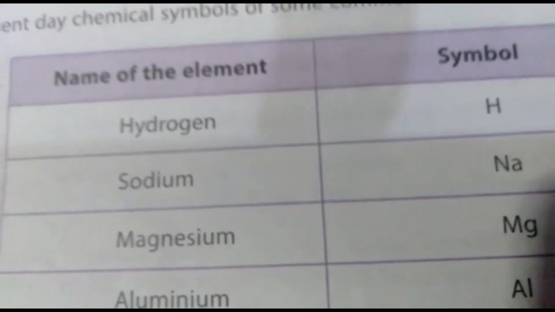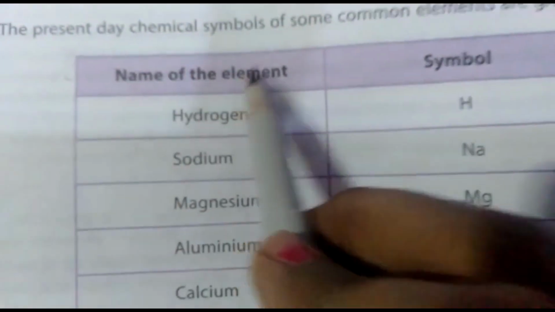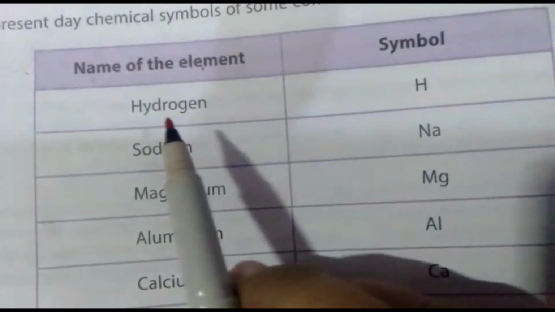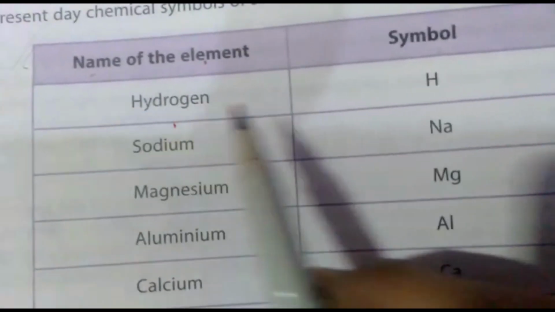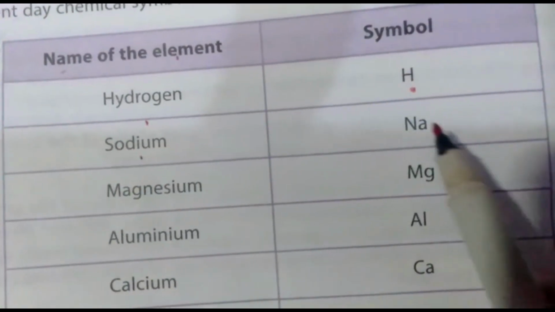Now let us start with the names of the elements. You have to learn like this: name of the element and its symbol. First is hydrogen. The hydrogen symbol is H. Sodium. The sodium symbol is Na.